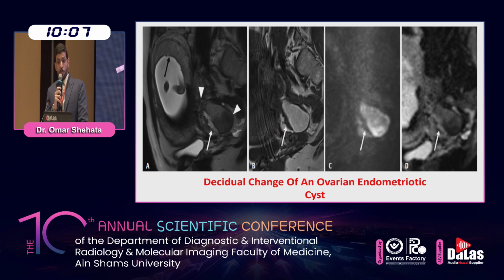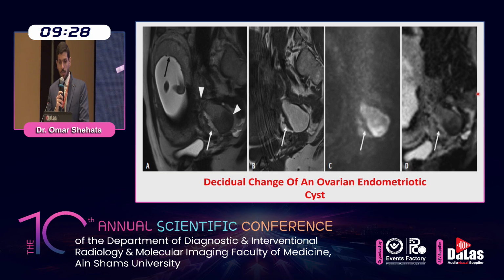One of the trickiest forms of ovarian endometrioma is decidualization, which happens in approximately 12% of pregnant patients with endometriotic cysts. Similar pathological changes might also be observed in premenopausal patients treated with oral contraceptive pills and anti-progesterone steroids. As seen in this case, which shows decidual change of an ovarian endometriotic cyst in a female at 16 weeks of gestation, image A shows a small ovarian endometriotic cyst showing shading on sagittal T2 image and hyperintensity on image B.